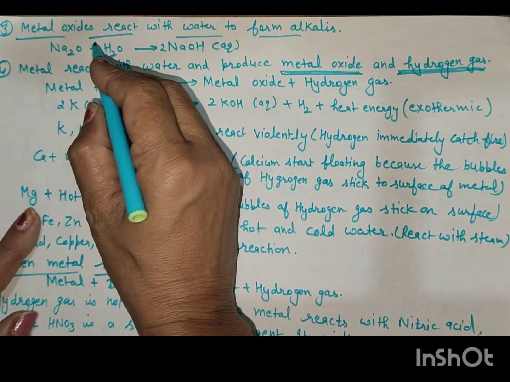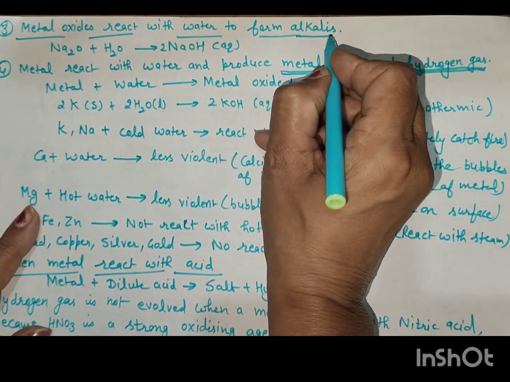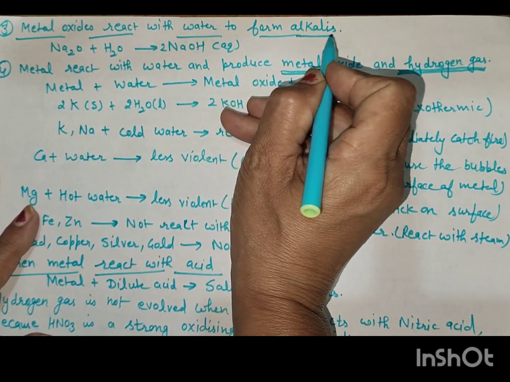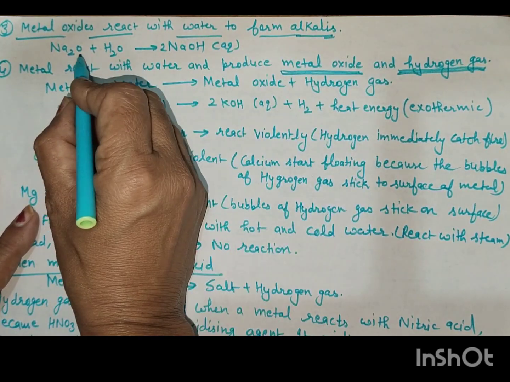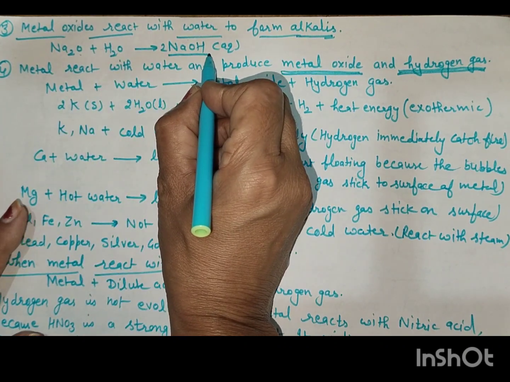When metal oxides react with water, they form alkalis. Na2O plus H2O equals 2NaOH.